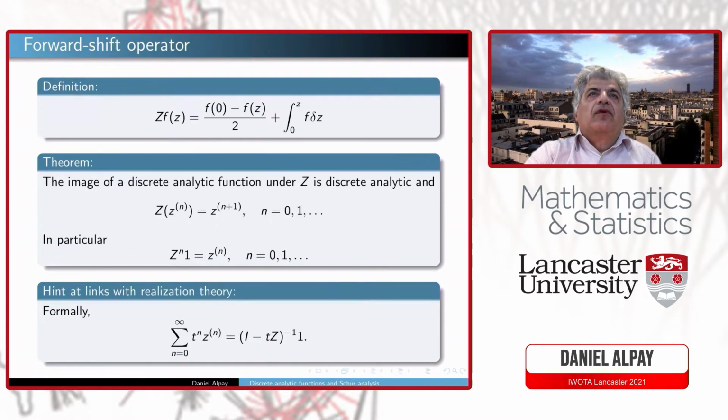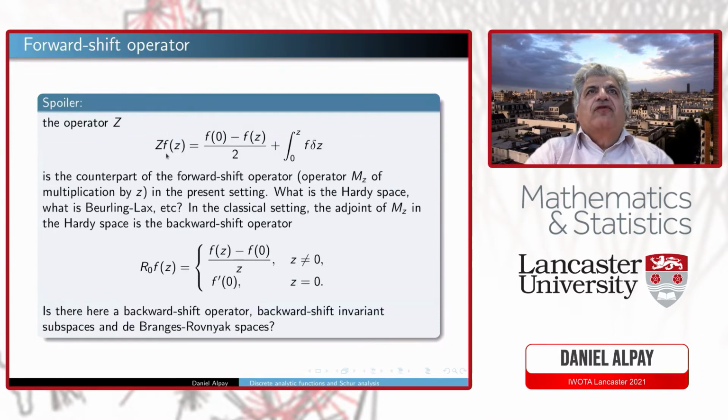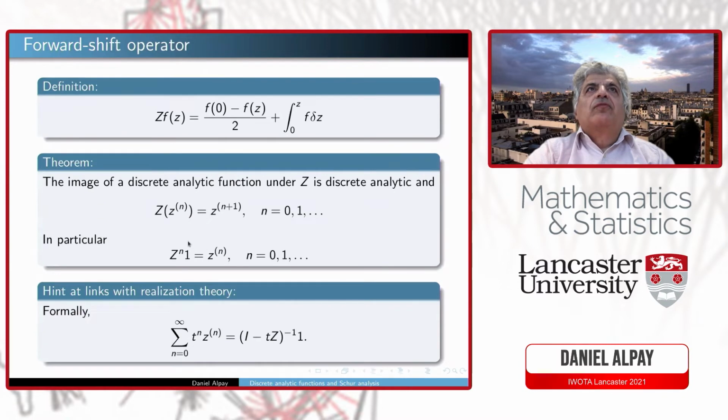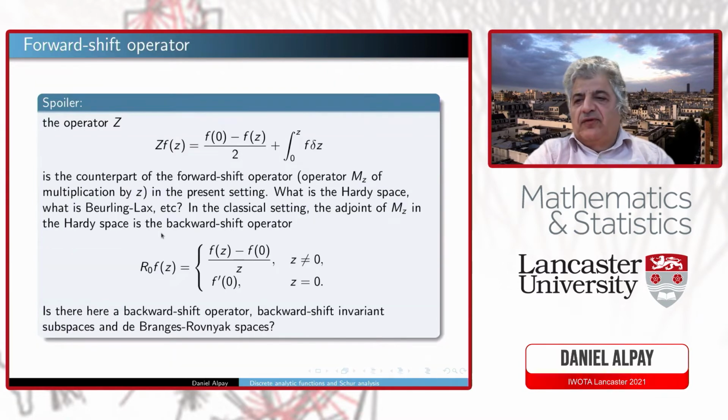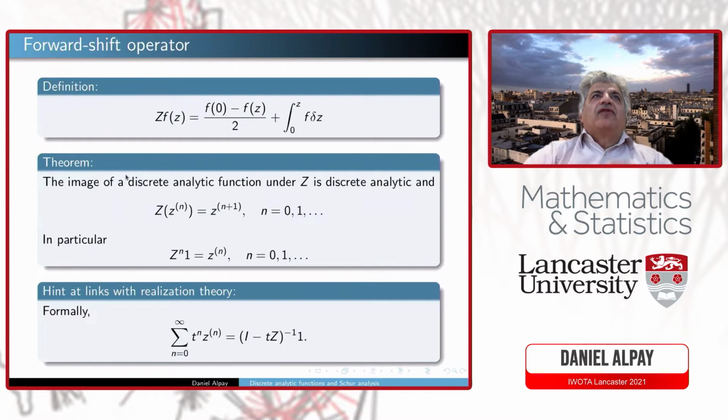Okay, so we want to have a counterpart with a Schur analysis on the space H2 and forward shift and backward shift. So it appears the forward shift here is this operator Z. Let me give a spoiler and backtrack one minute to say that in the RD space we will have the adjoint of this forward shift will be exactly, excuse me, I wanted to go backwards. Well, sorry, I have a problem here. Sorry, this would be the operator delta X.